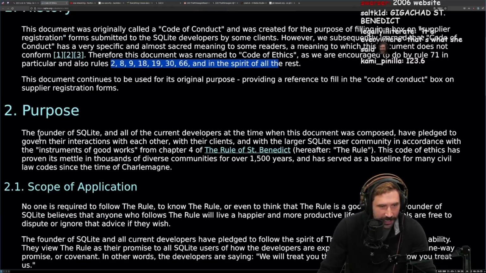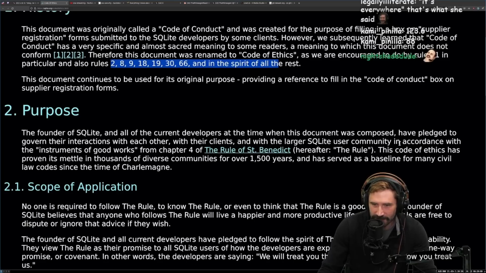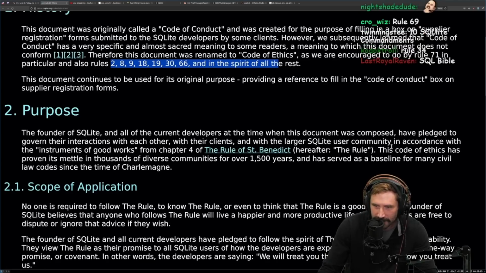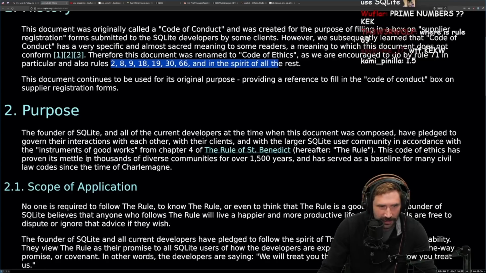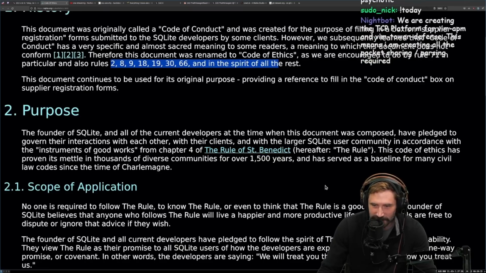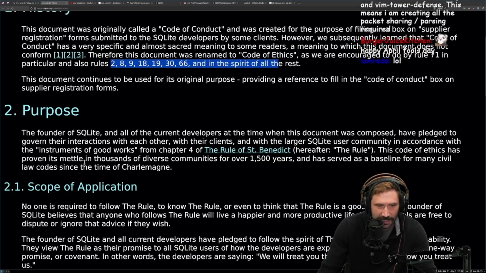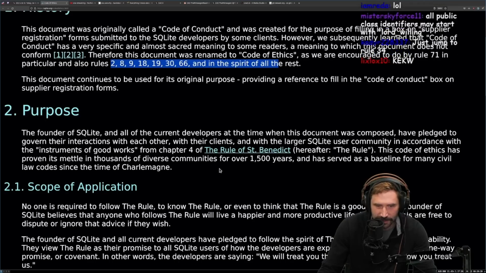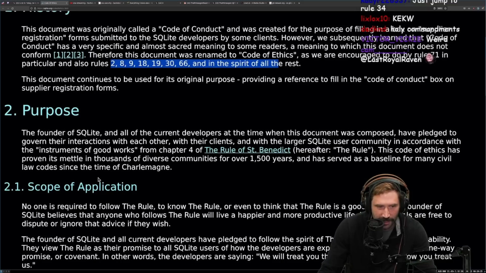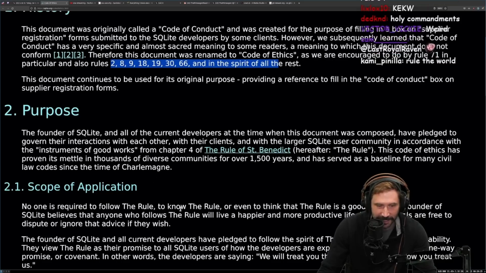Okay. The founders of SQLite and all the current developers at the time when this document was composed have pledged to govern their interactions with each other, with their clients, and with the larger SQLite community in accordance with the instruments of good works from Chapter 4 of the Rule of Saint Benedict. Damn, they're going deep on this. The Code of Ethics has proven its mettle in thousands of diverse communities for over 1,500 years and has served as the baseline for many civil law codes since the time of Charlemagne.